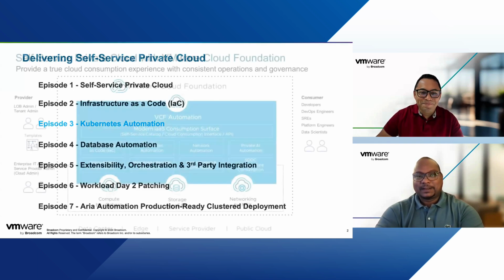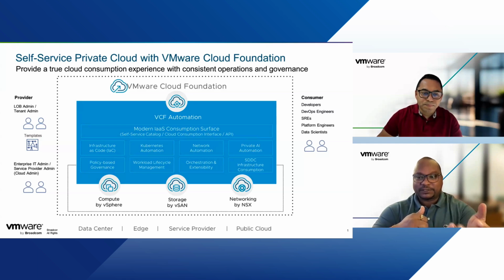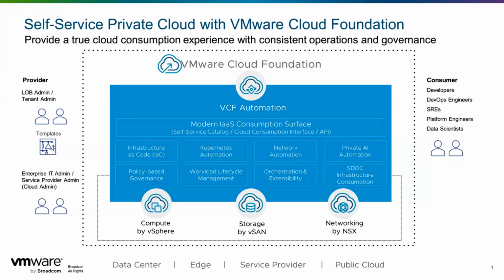Yeah, let's do it. Okay, so you have seen this slide in our two previous episodes as well. So we're going to stick around with this slide to set the stage. Once again, I want to reiterate that VCF Automation is an automation solution empowering VMware Cloud Foundation. It delivers self-service with governance and resource lifecycle management across VMware clouds and the public cloud, as you can see. So this is a snapshot of several features. We covered some of them in the past, like infrastructure as code, the AVI load balancer, network automation, and policy and governance. This is the snapshot of several features or areas that we're going to focus on throughout this series. So in this episode, we will focus on another core capability, Satya, which is Kubernetes automation.